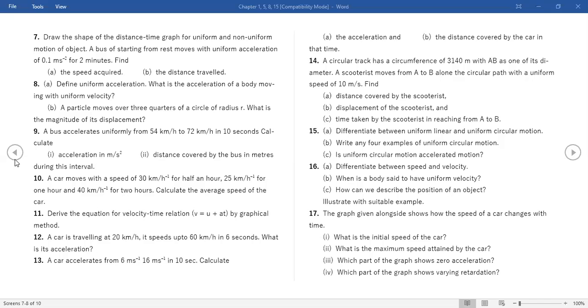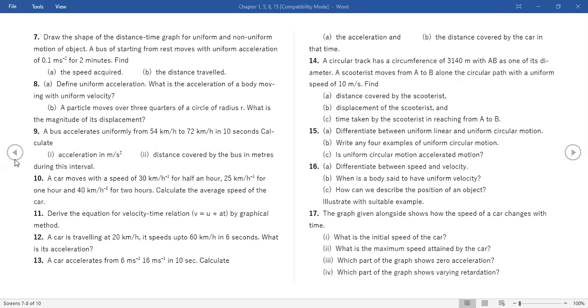Ma'am, I got 1.85. Who got this? Yes, Ashish. Ma'am, 12th answer is 1.85? Yes, 1.85.